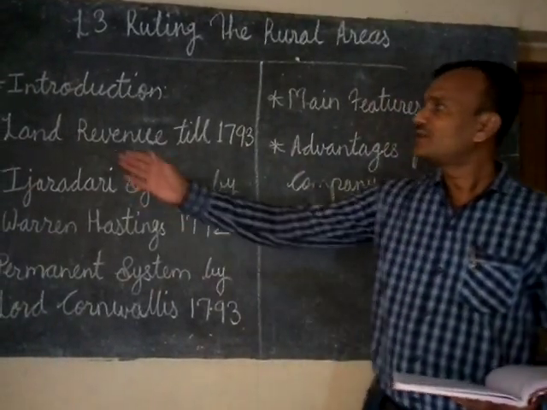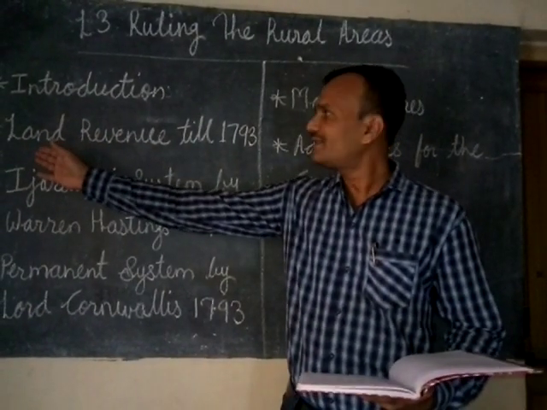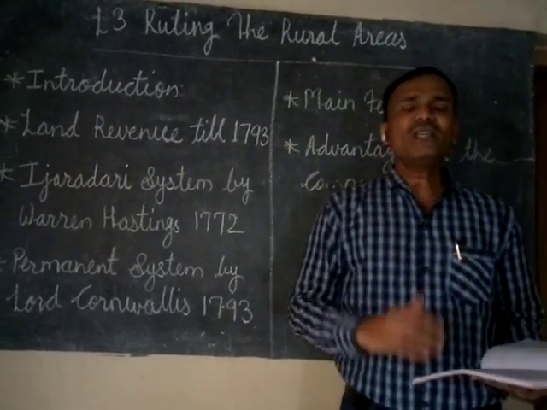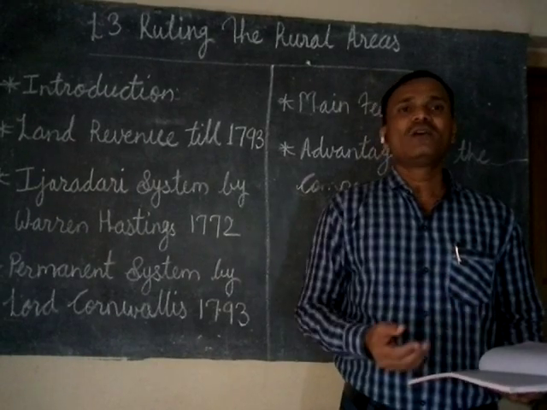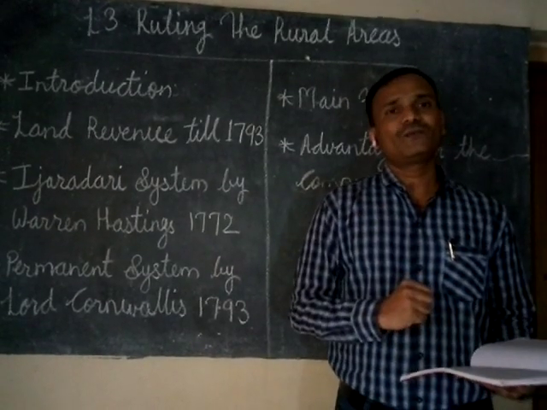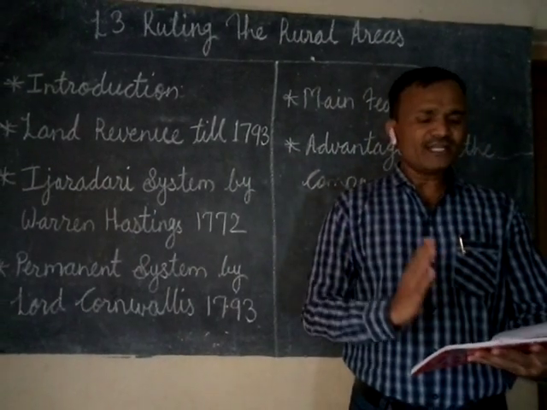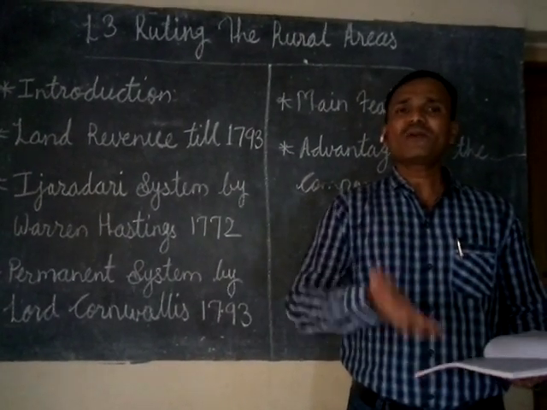The first point we are going to see is the land revenue till 1793, that is, what was the system in our country for the collection of revenue before the advent of the British.